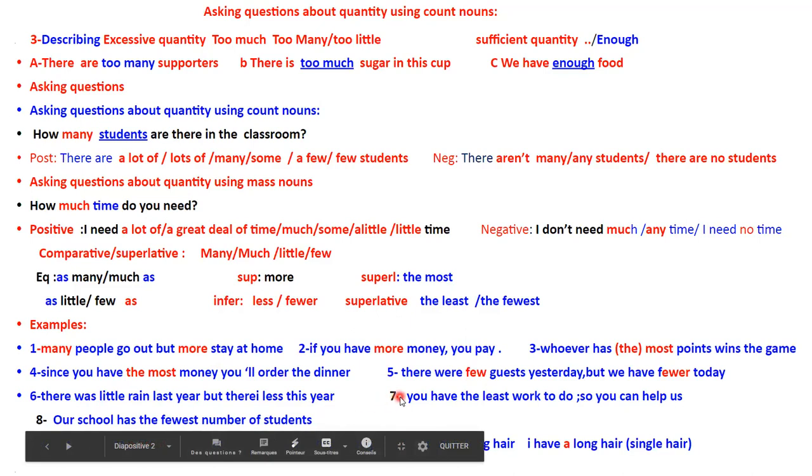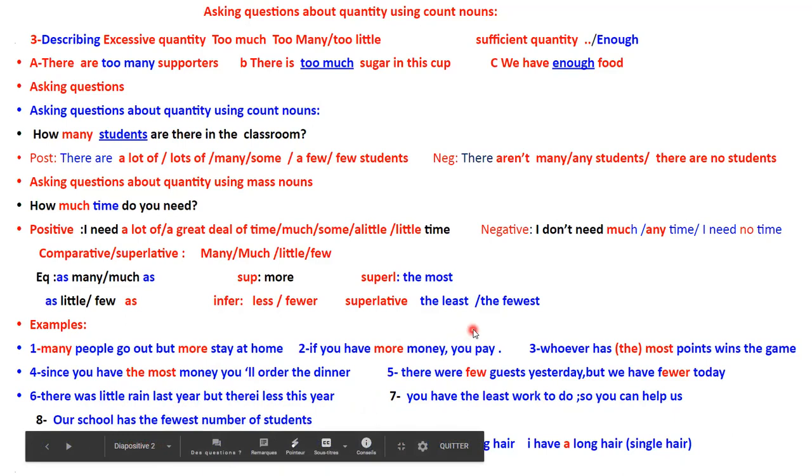You have the least work, sir. So you have the least work to do, so you can help us. So the superlative here of little is least. Our school has the fewest number of students. So this is the superlative of few.